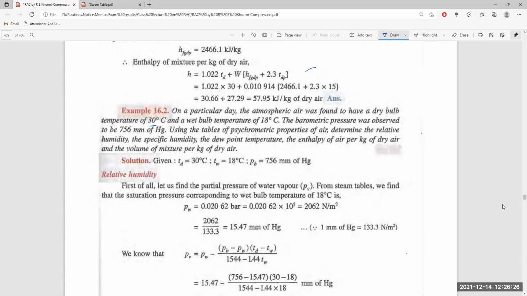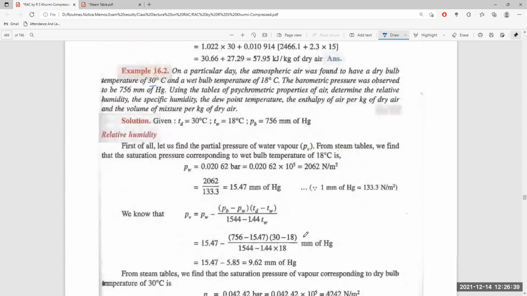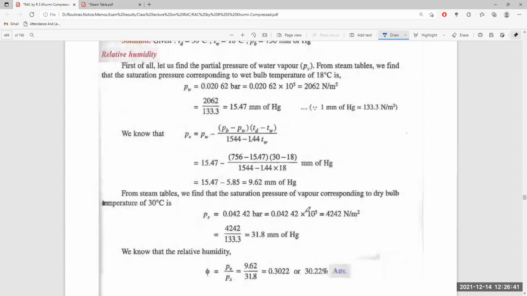So put the values of barometric pressure and the temperatures, which are already given. So we'll get 15.47 minus 5.85, or 9.62 millimeter of Hg, which is the partial pressure of the vapor.